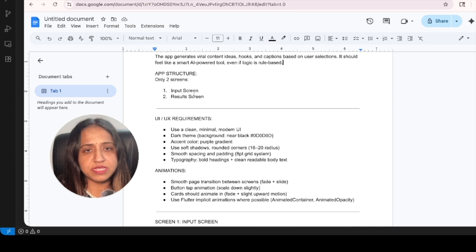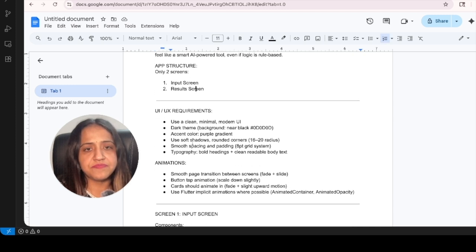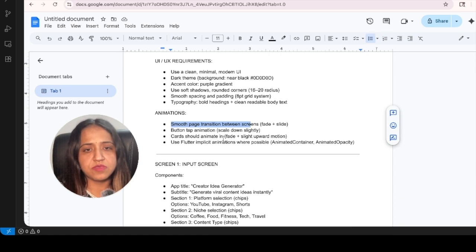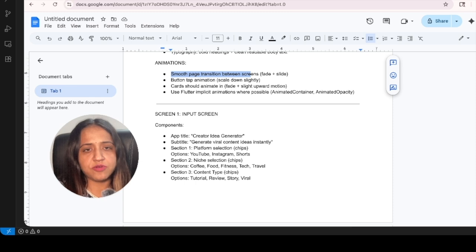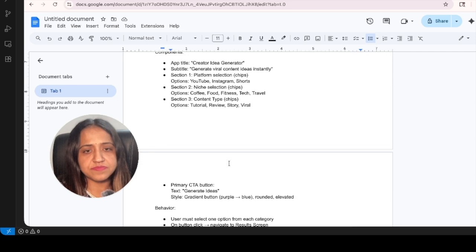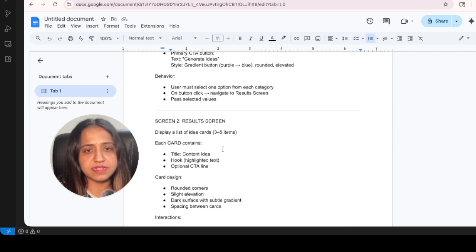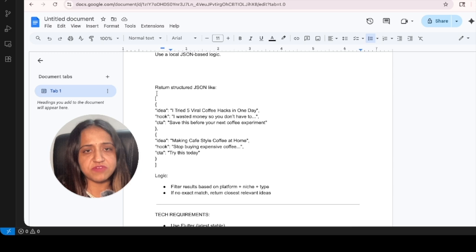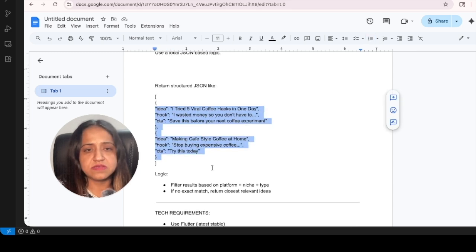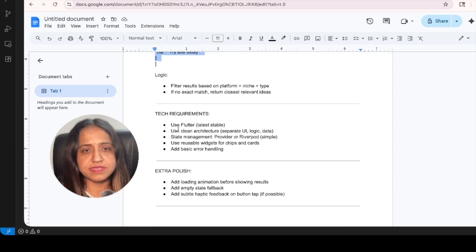It will have two screens, input screen and the result screen, with UI UX requirements, animation if any, and use cards. Then what will the input screen do, and then the second result screen. For this application, I have created a basic JSON structure like this. Now this is the tech requirement: use the latest stable Flutter, clean architecture, state management, and reusable widgets.